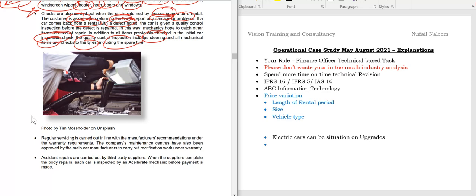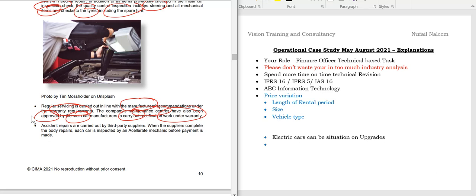Regular servicing is carried out in line with the manufacturer's recommendation under the warranty requirement. The company's maintenance centers have been approved by the main car manufacturers to carry out rectification under the warranty.